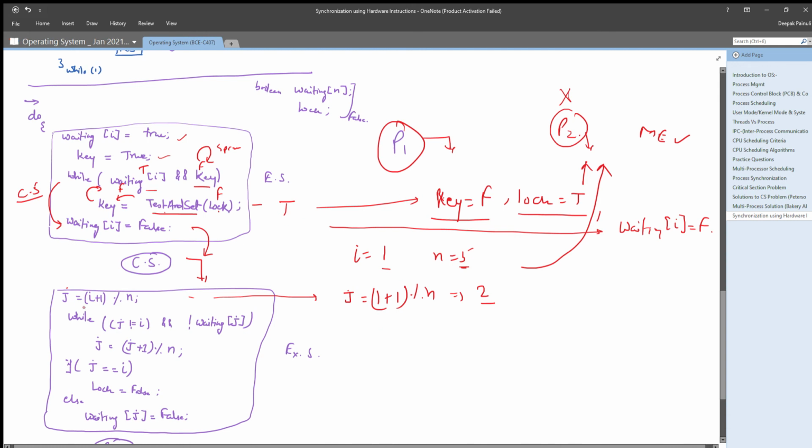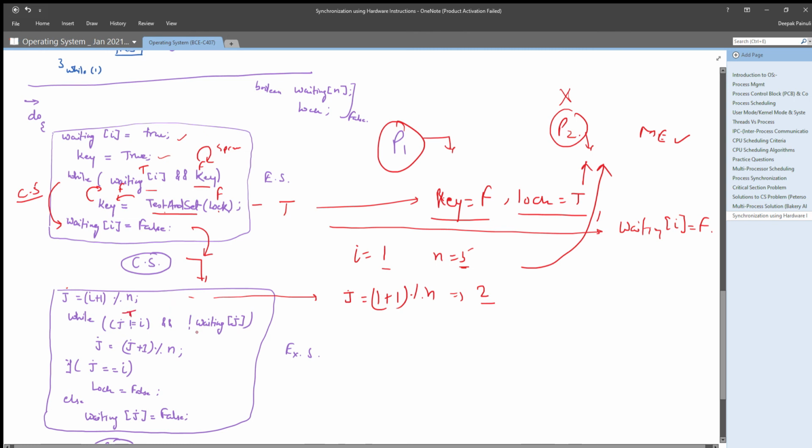Okay, now in the while loop, it will check if j is not equal to I and waiting j is false. See carefully, check the condition carefully. What it is checking: j is not equal to I. Yes, j is not equal to I. That means this condition is true, right?